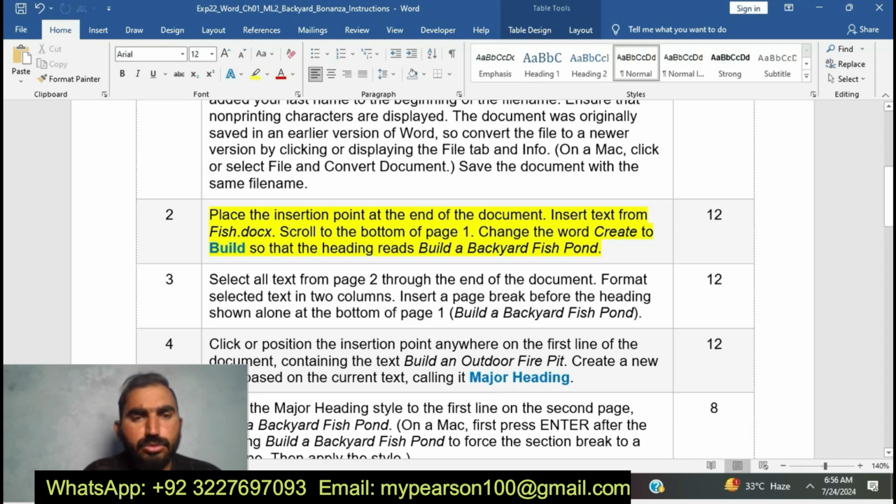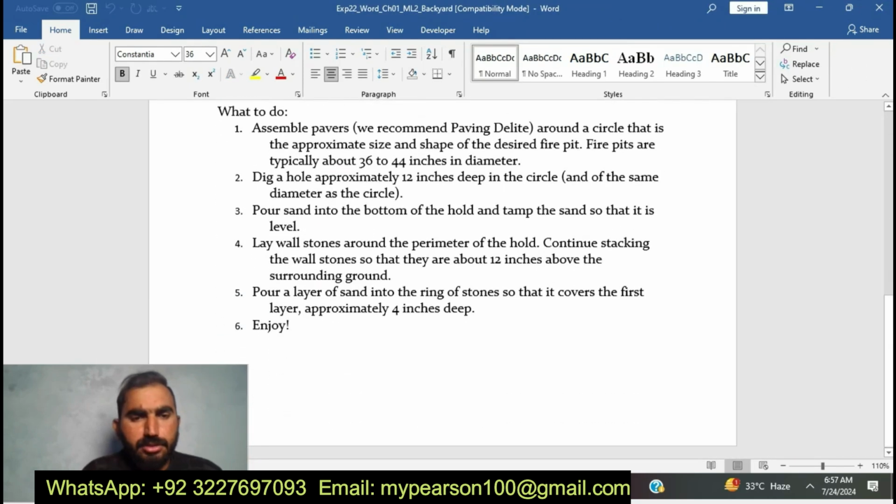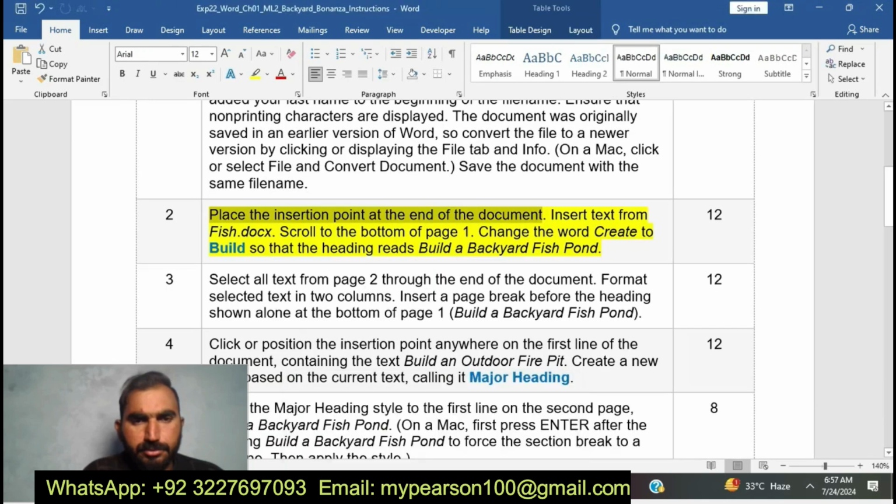Okay, you can see here I am going to do step number 2. Place the insertion point at the end of the document. Insert text from the fish docs. I am going to do step number 2 of EXP22 Word Chapter 1 ML2. Now I am going to place the insertion point at the end of the document.